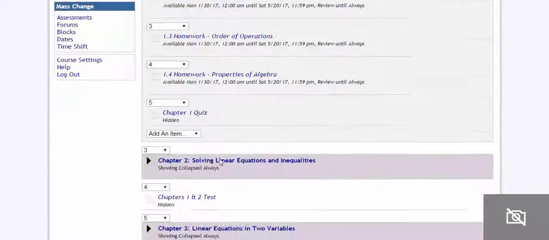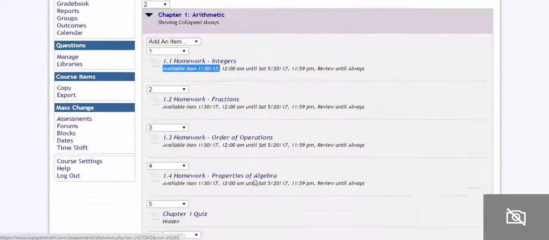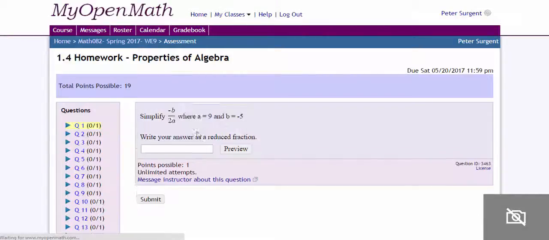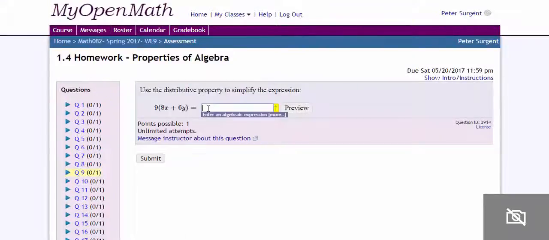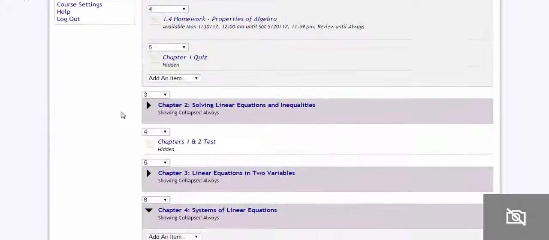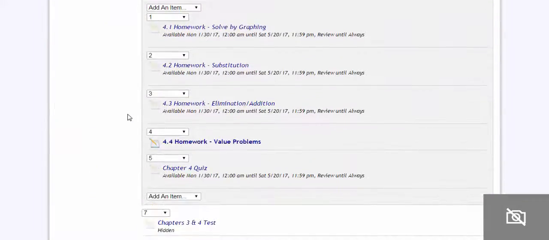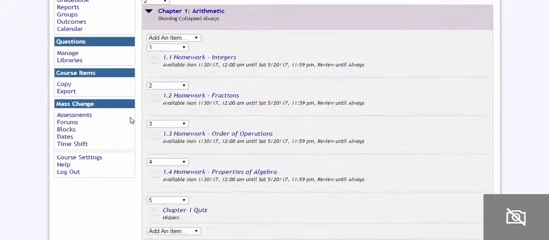What else do you want to do? I don't want to make the video too long. I think what you want to do is just get in and do some of these on your own, right? So if you click an assignment as an instructor, you can just do whatever you want with it, just to see how to enter things. You can imagine where the students might have some issues, and just familiarize yourself with the program. Okay, so I hope that helps. It'll take a little bit getting used to.